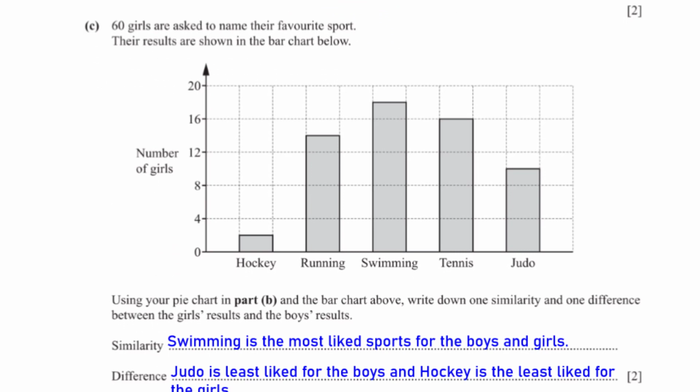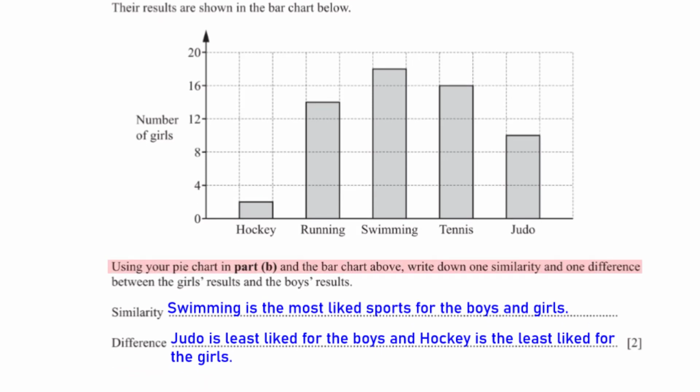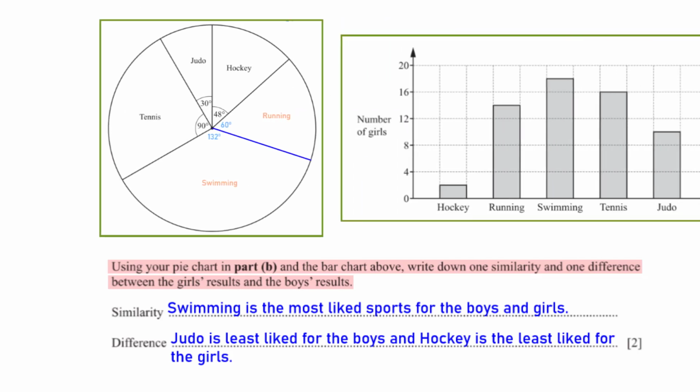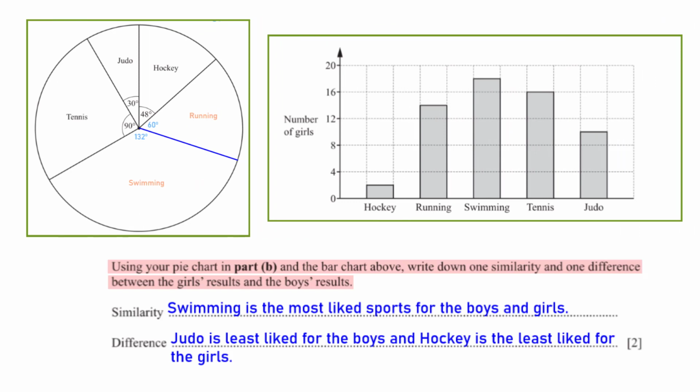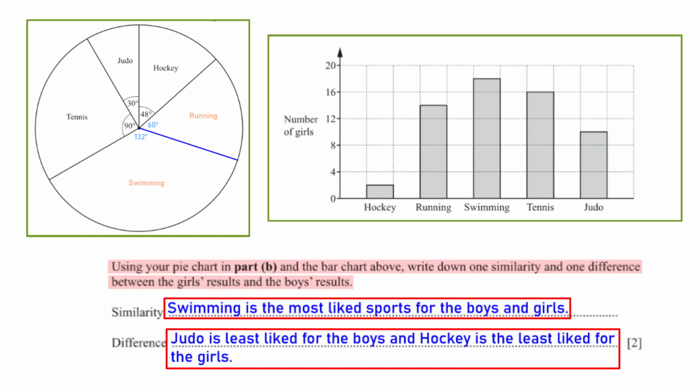60 girls are asked to name their favorite sports. Their results are shown in the bar charts below. Using your pie charts in Part B and the bar chart above, write down one similarity and one difference between the girls' results and the boys' results. When we compare the girls' bar charts to the boys' pie charts, we see that they have one similarity, which is that swimming is the most liked sport for the boys and for the girls. And the difference is that judo is the least liked sport for the boys and hockey is the least liked sport for the girls.